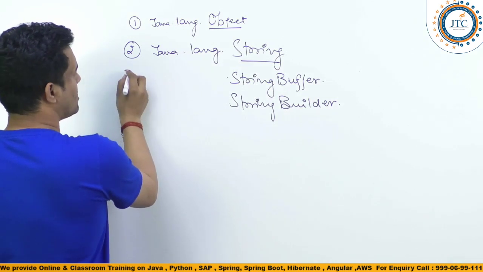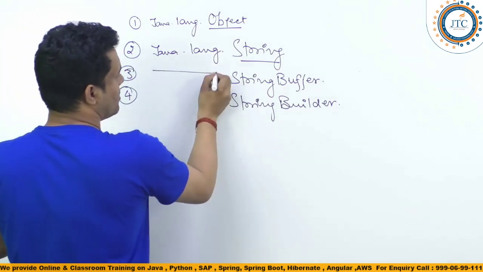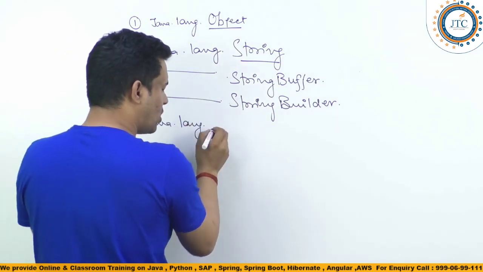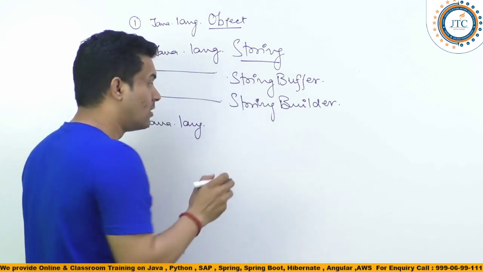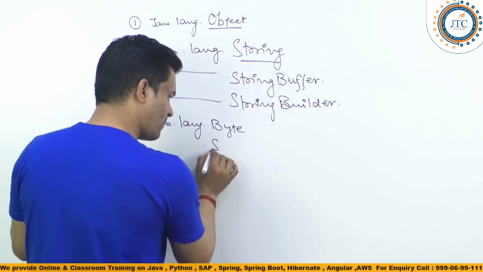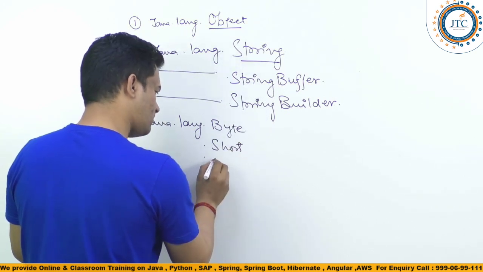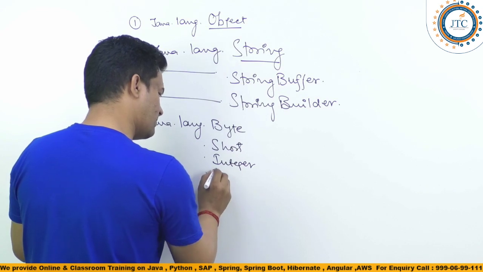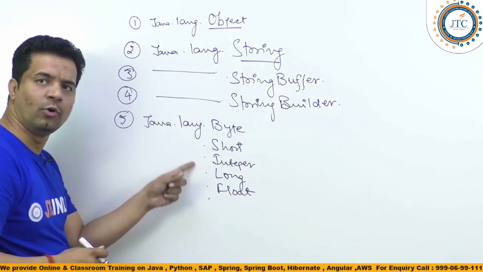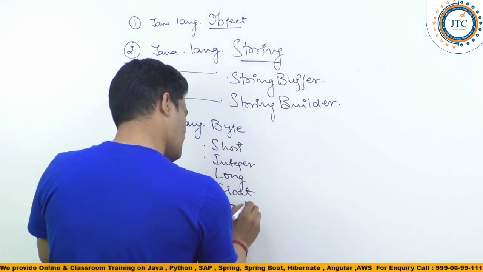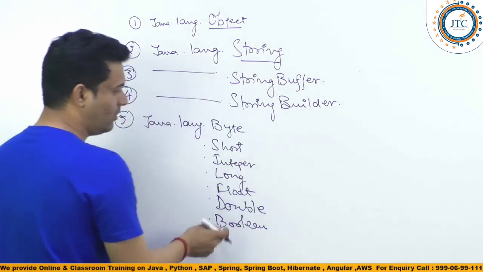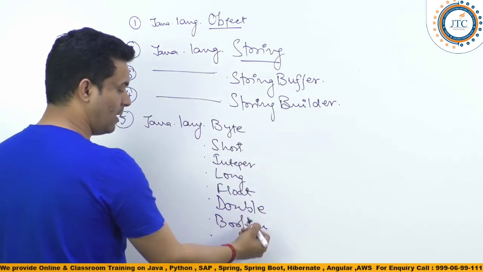Now third, fourth, and the fifth one is java.lang dot, and here you see one important thing: Byte, Short, Integer, Long, Float, Double, Boolean, Character.